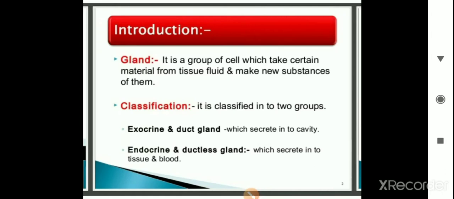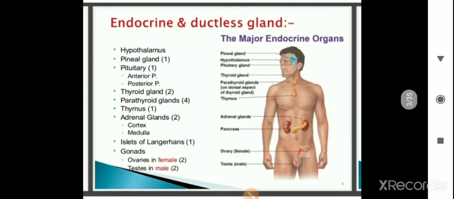So I think it is clear now what glands are. Glands are groups of cells which have the capacity to produce or secrete some liquid or fatty material. And the classification: they may be classified into two types, exocrine glands and endocrine glands, that is, duct glands and ductless glands. This is the classification of the glands.